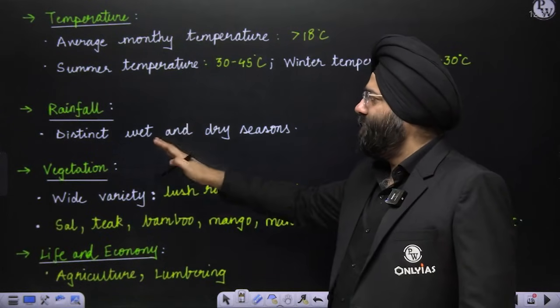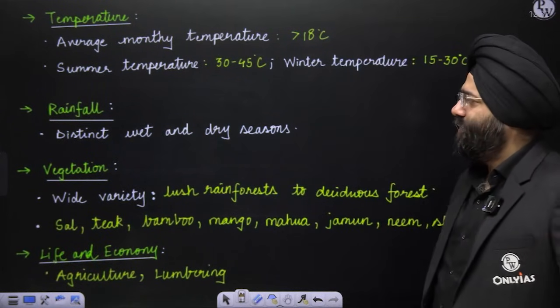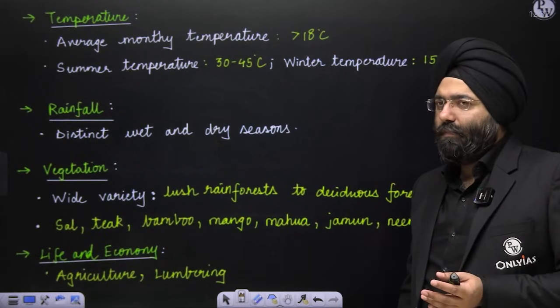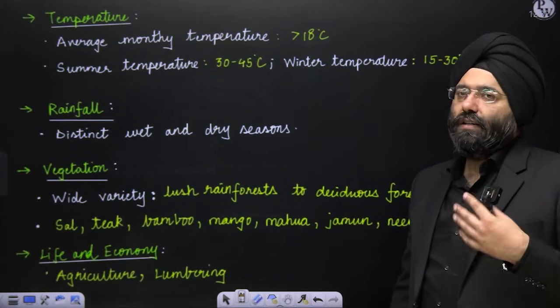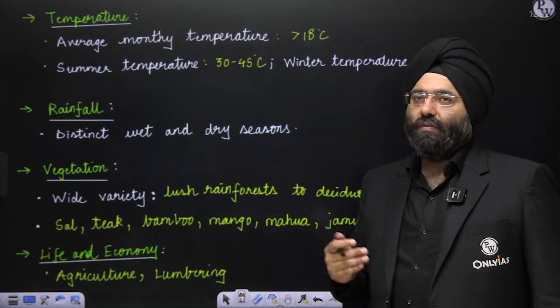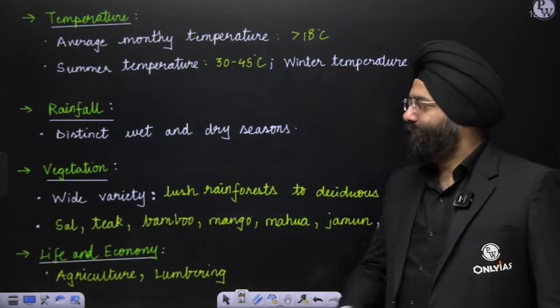Rainfall: there are distinct wet and dry seasons. As I mentioned, during the monsoon season it is very wet. In other seasons you might see dry seasons also. Before the monsoon season, you have a spell of dry season.